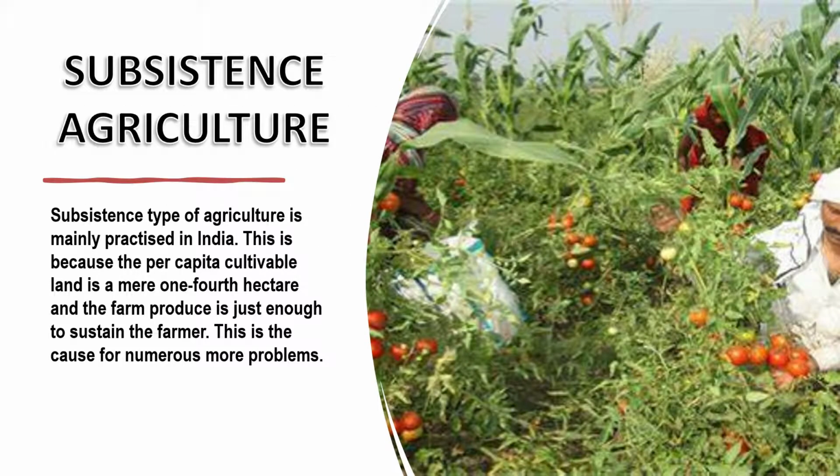Subsistence agriculture, as I said earlier, comes from the word subsist, to survive. And subsistence type of agriculture is mainly practiced in India. This is because the per capita cultivable land is a mere 1/4 hectare and the farm produce is just enough to sustain the farmer. This is also a cause for numerous more problems.